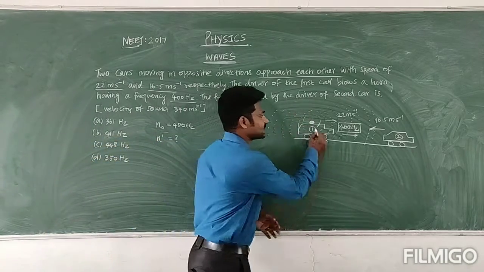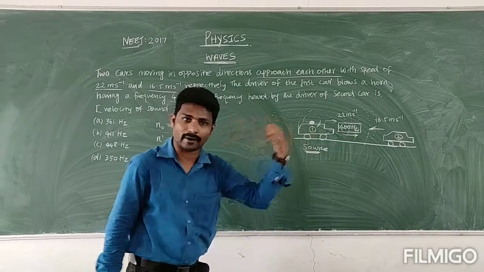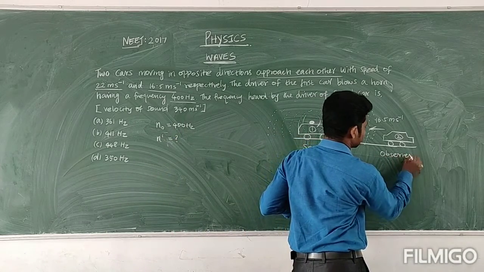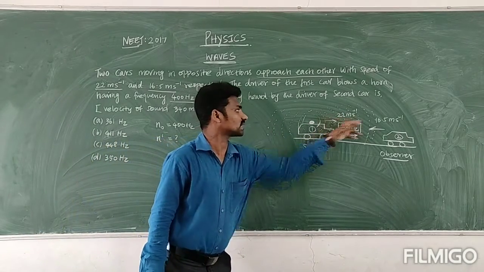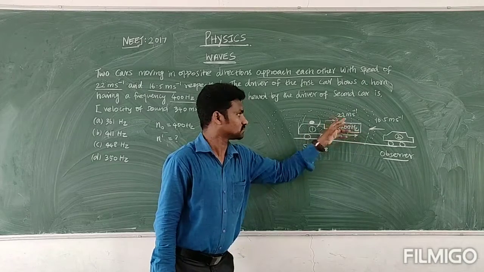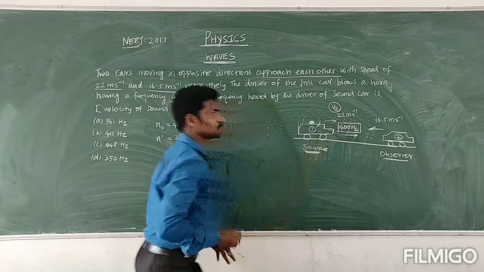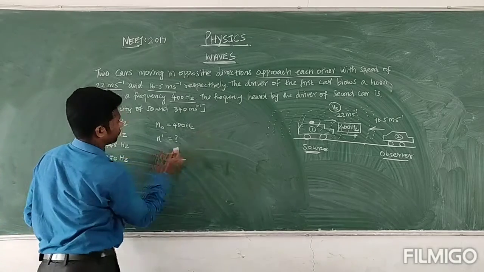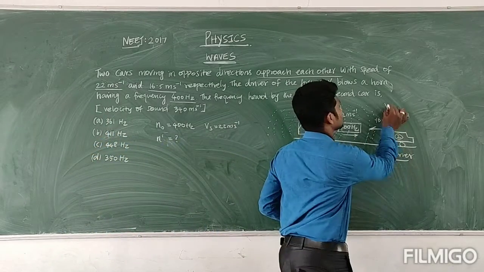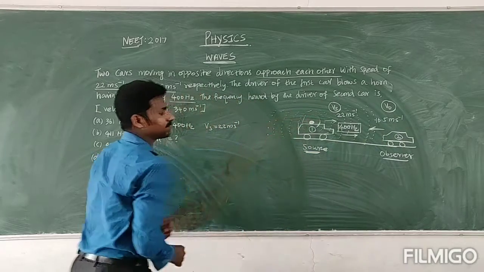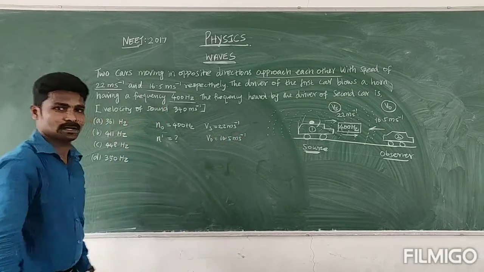I consider the first vehicle as the source, and the second driver, who only observes the sound, as the observer. The source velocity Vs is 22 meter per second, and the observer velocity V0 is 16.5 meter per second.